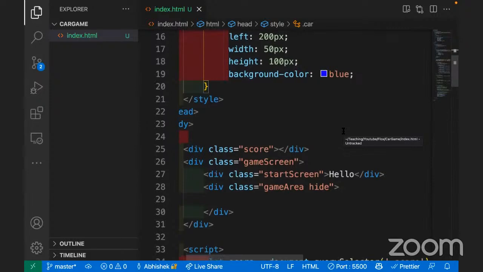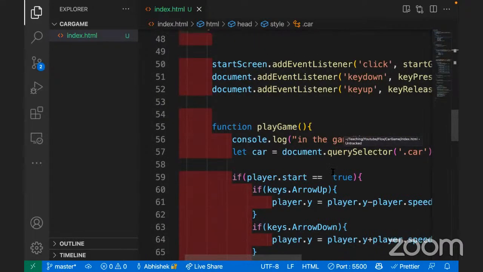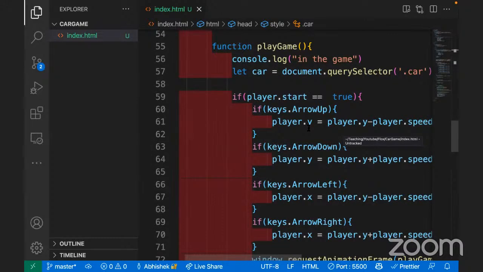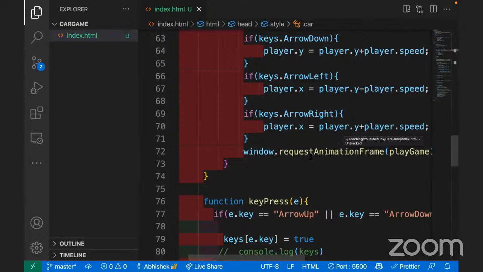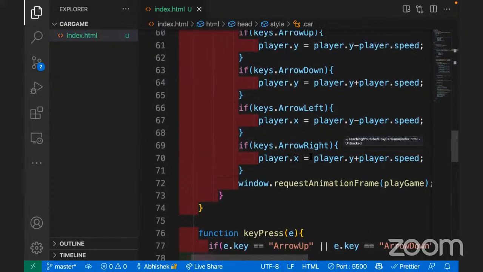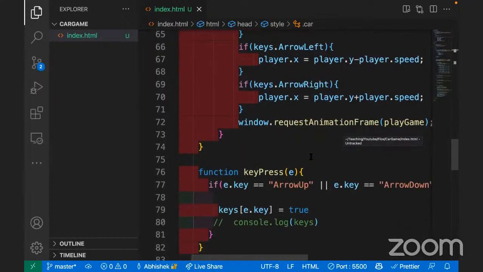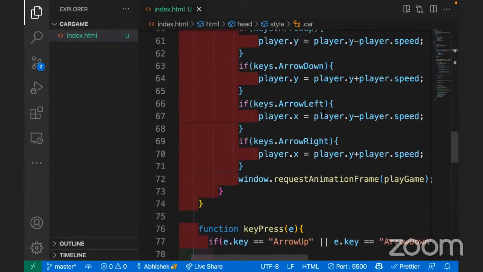So let me go through the code. Now basically what I want, we have some set of conditions. I want to move my car in X and Y direction. We already wrote those things last class, right? Okay, so now see, there's a problem.